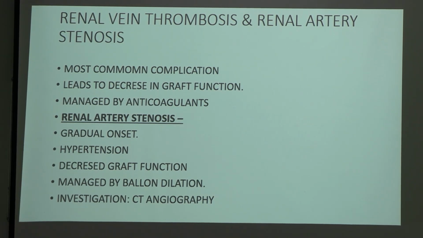In renal artery stenosis, the onset is gradual, and the patient presents with hypertension and decreased graft function, and this is managed by balloon dilatation. What do you dilate by balloon? It is a radiological procedure. We pass a stent in the renal artery where we see there is a stenosis, narrowing of the vessel.